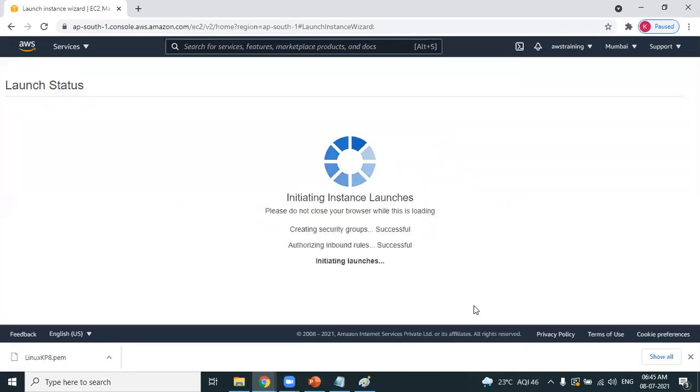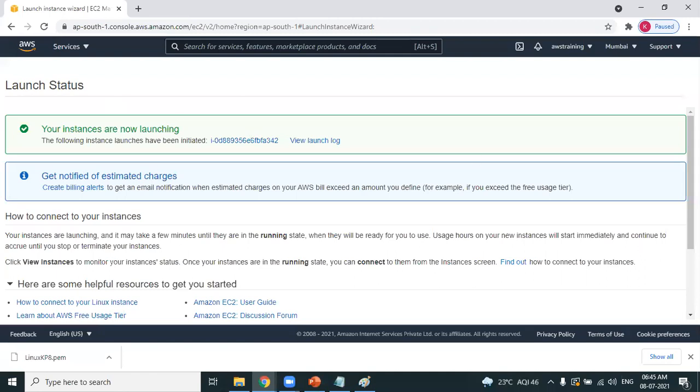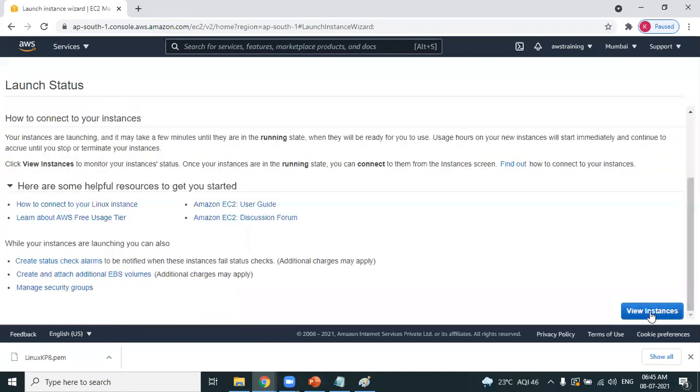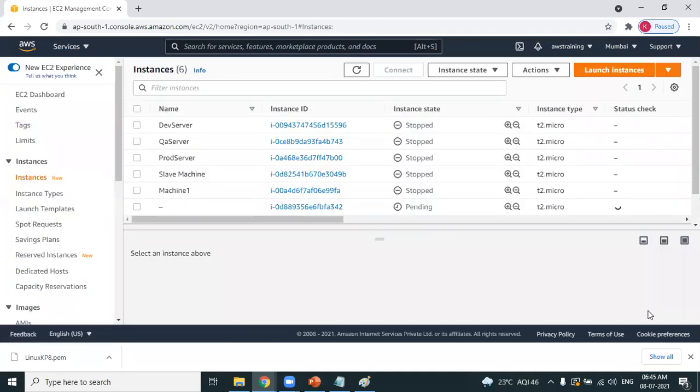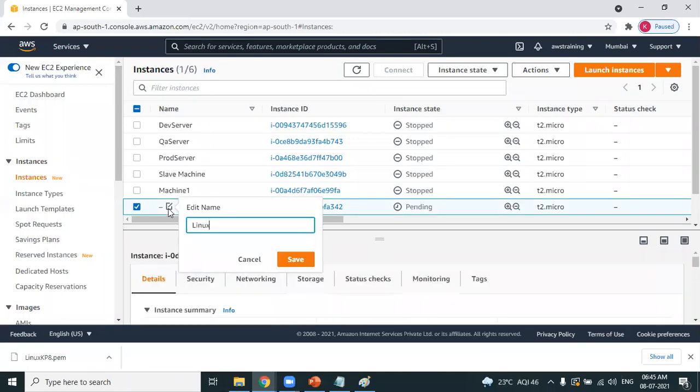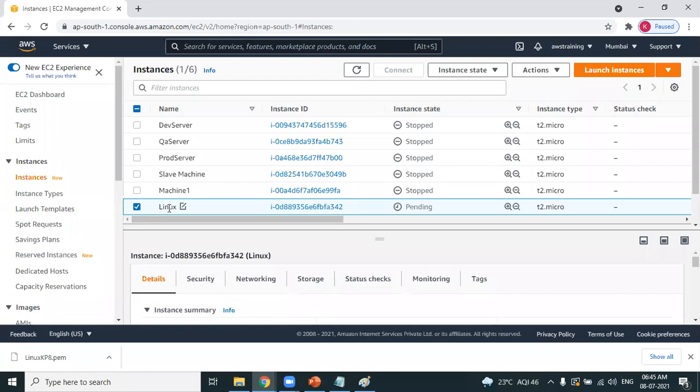You are done. The instances are now running. Scroll down, view instances. What machine is it? A Linux machine. So let's name it Linux. Perfect. Is it difficult? Nothing special. In the last session we experienced the Windows machine creation, and today we have experienced the Linux machine creation. As simple as that. The only thing is just changing the operating system in the Amazon Machine Image.